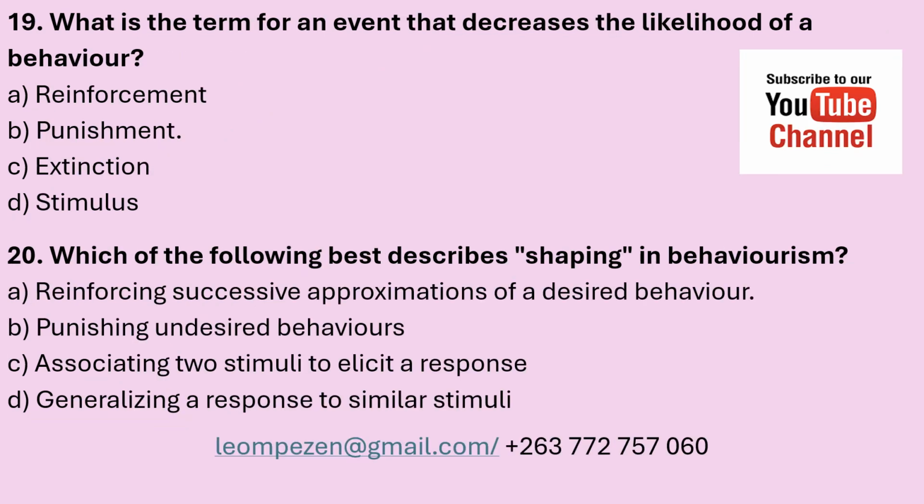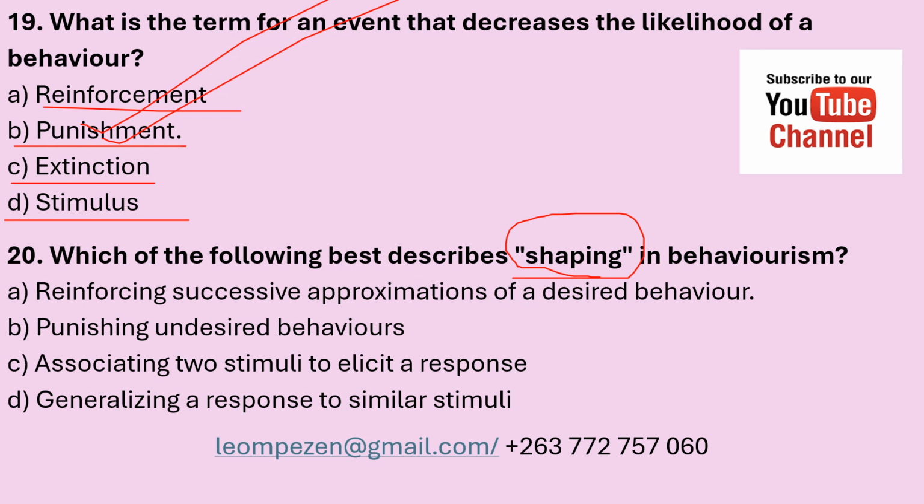19. What is the term for an event that decreases the likelihood of a behavior? A. Reinforcement, B. Punishment, C. Extinction, D. Stimulus. The correct answer is B. Punishment.